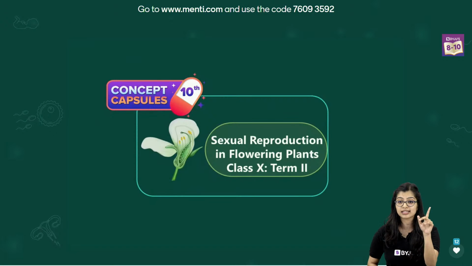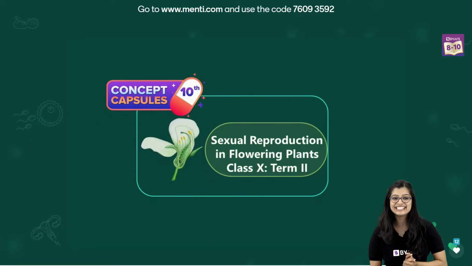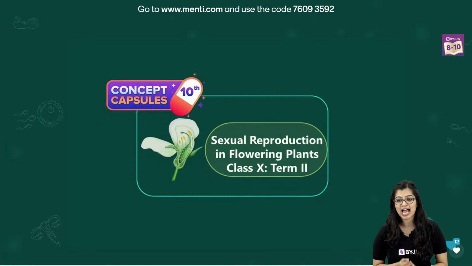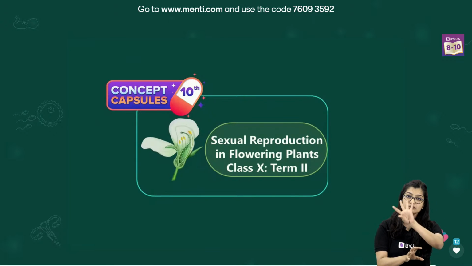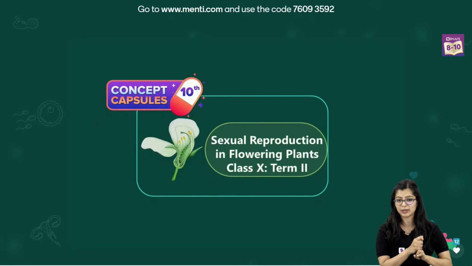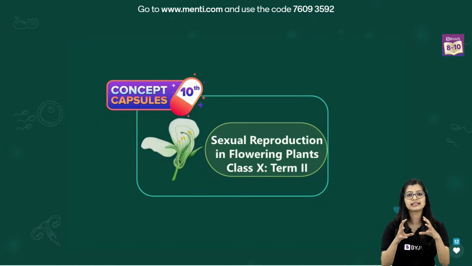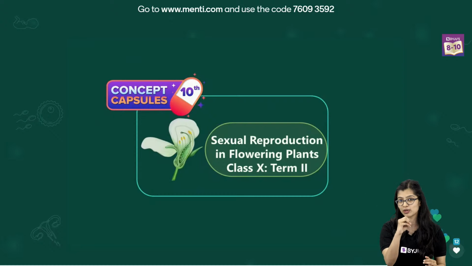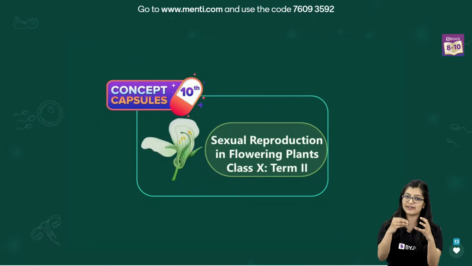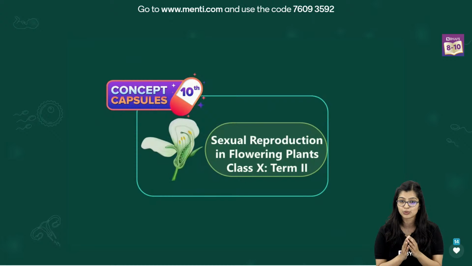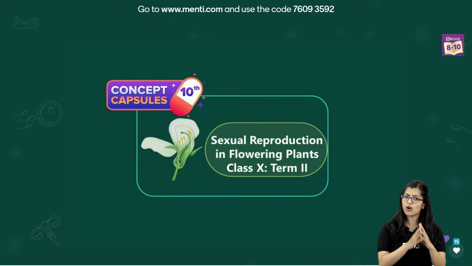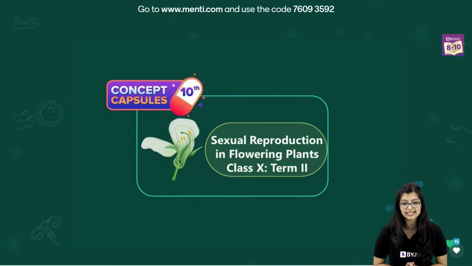I also saw that some of you were asking me to describe triple fusion once again. So I'm just going to quickly do that as well because I remember this question. Triple fusion, as the name suggests, in the ovule we have two important cells that we need to remember: the egg cell or the female gamete, and the polar nuclei or the central cell. In the central cell there will be two nuclei. When the male gamete also goes and fuses, there will be three nuclei in total, or what we call triple fusion. So, very simple, you can think about it: the two polar nuclei come together to form the central cell.